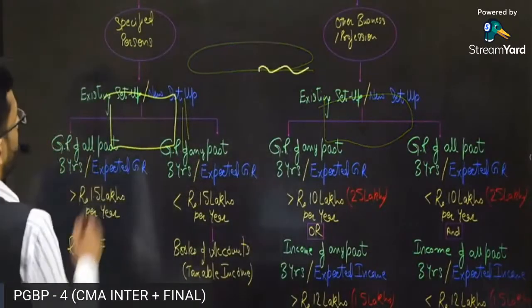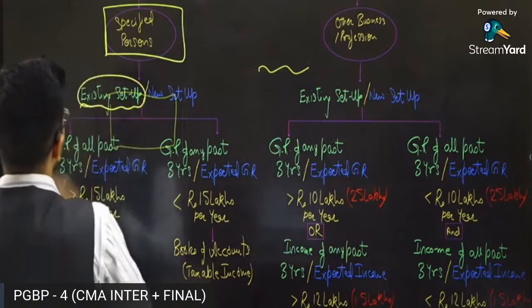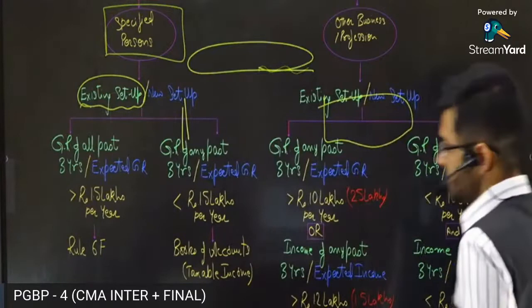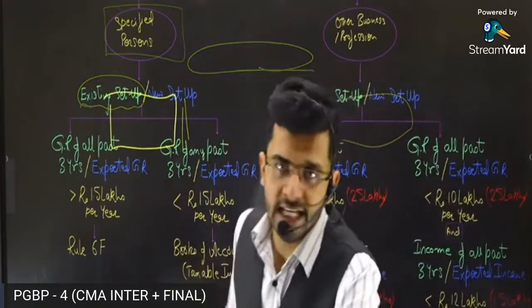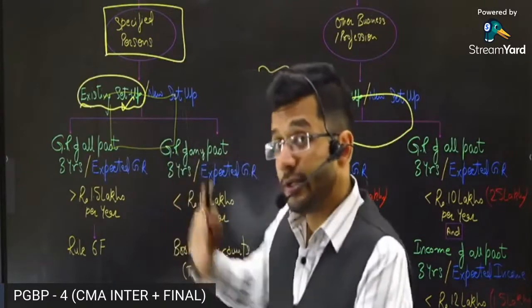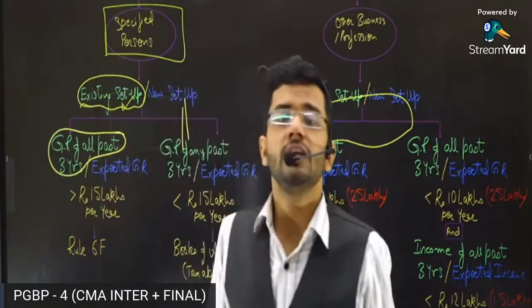Now, for specified persons, if you have an existing setup, existing setup means you are already a businessman or professional, as the case may be, and you have been doing your business for a very long time. Then what are we going to see? We are going to see the gross receipts of all the past 3 years.